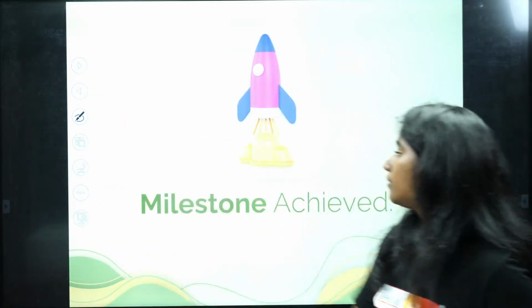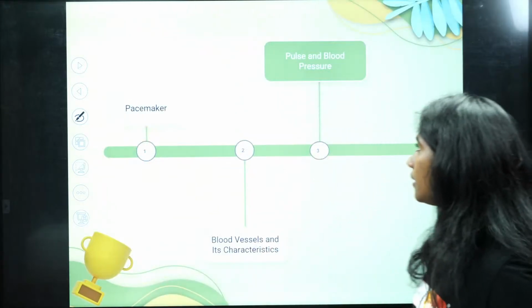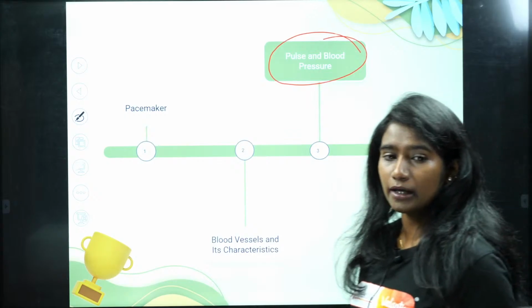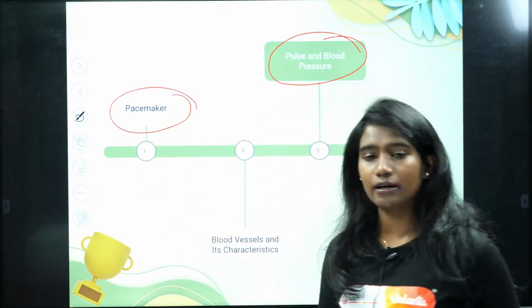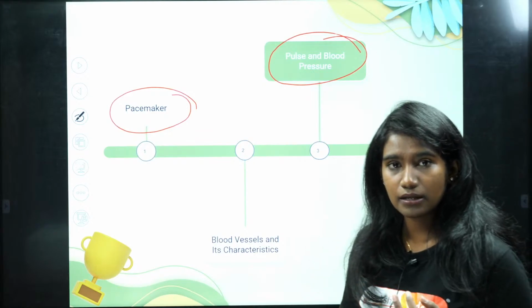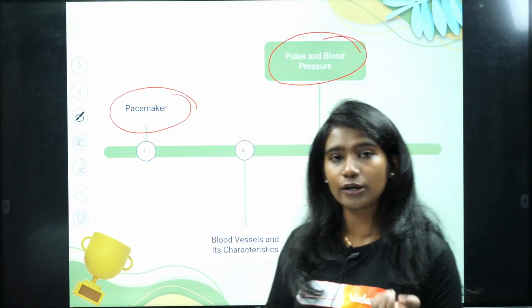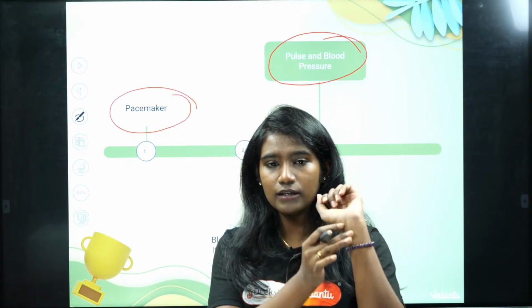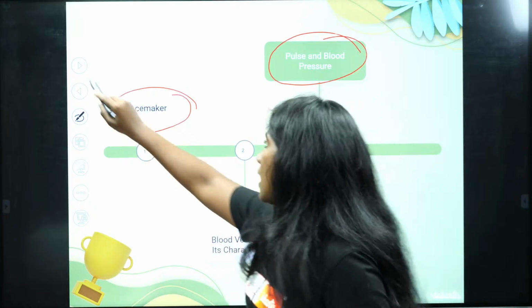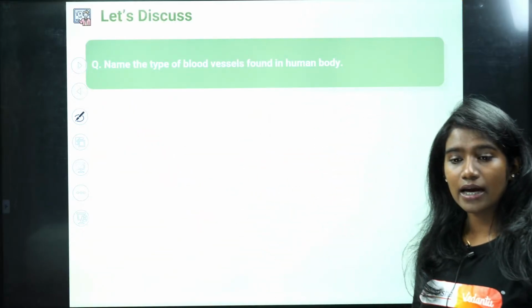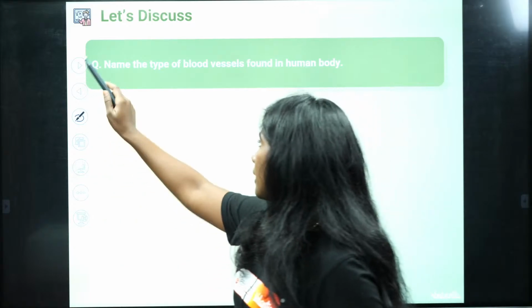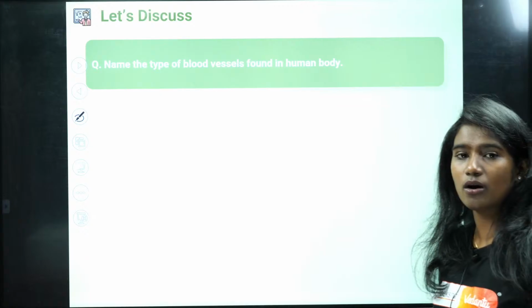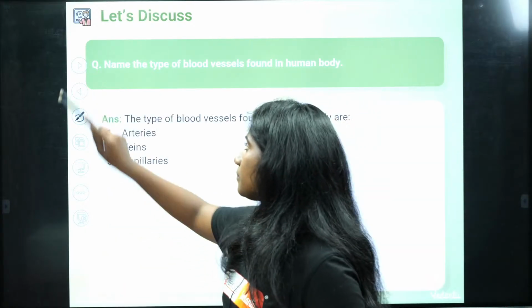Okay, fine. Now we'll study about pulse. What is pulse and what is blood pressure? You understood about pacemaker, right? So now we'll focus on what is pulse. You can actually feel the pulse if you touch the artery on your left wrist. I'll tell you what is that pulse and what is blood pressure. Okay, now name the type of blood vessel that is found in the human body. You all know it is artery, veins and capillaries.